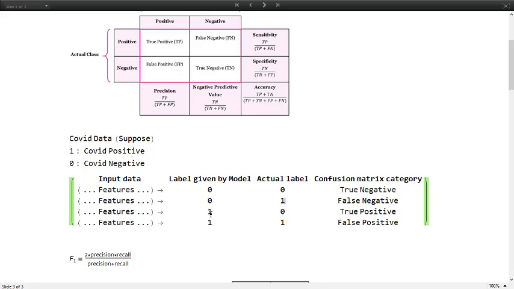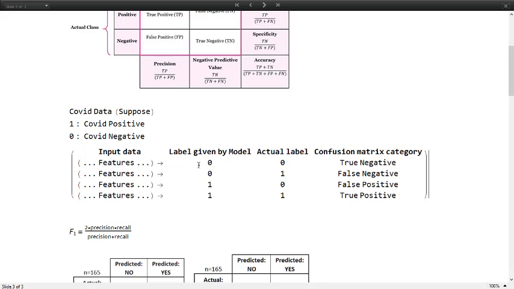And the third case, the false positive, is when it falsely says you are a COVID positive person when you are actually not. And finally, it spits out 1 for a person who is actually infected by COVID. That's a true positive case right there.